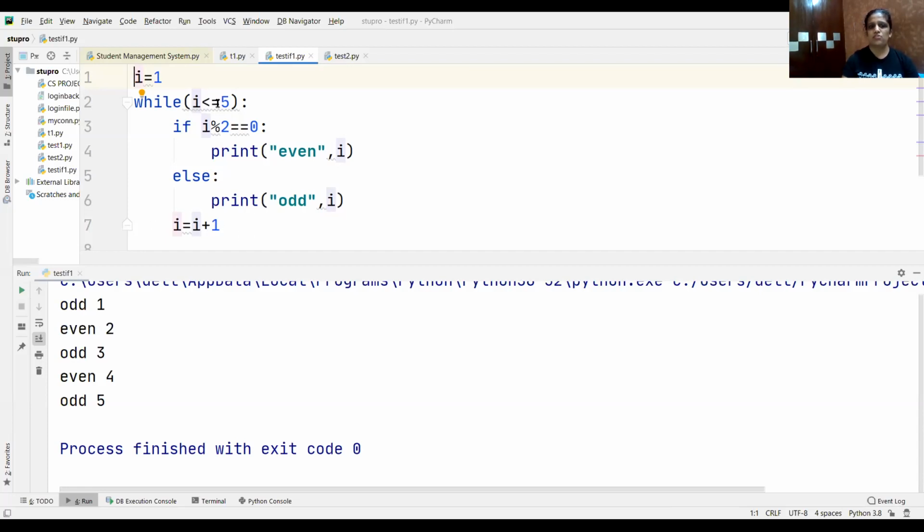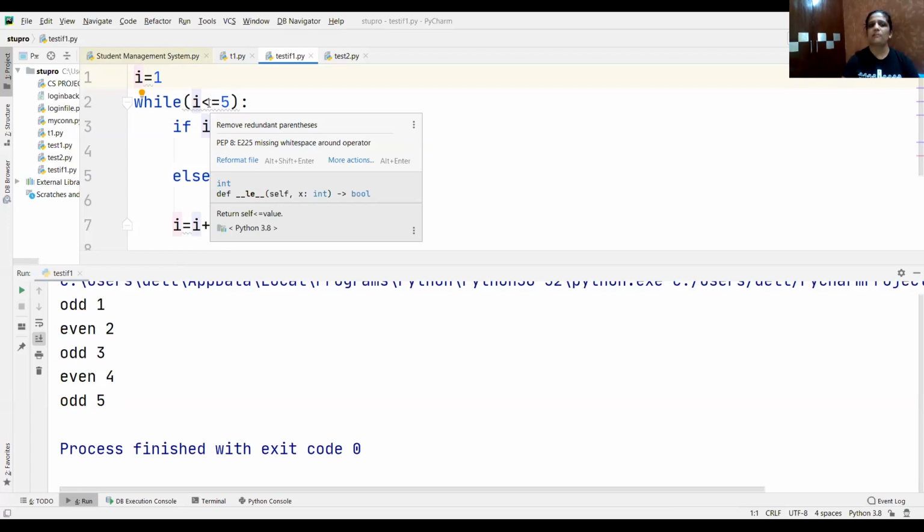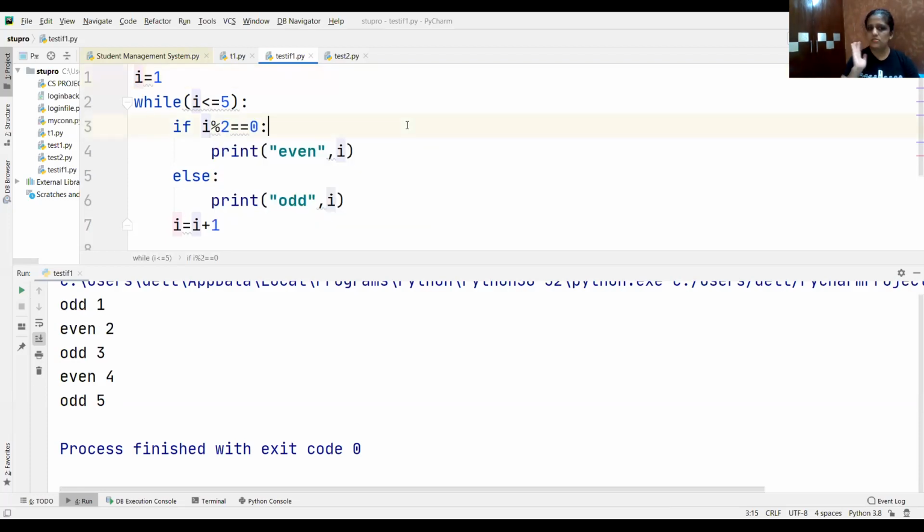2 plus 1, 3. 3 को चेक किया. 3 is less than 5. ठीक है. ट्रू है. उसे चेक किया. रिमाइंडर 0 आएगा? नो. ठीक है. तो वो कहाँ चला जाएगा? एल्स में. In else part it will come and it is odd. It will print odd. So like this it will go till the condition is false. As soon as the condition will be false, the loop will be terminated and the program execution will stop there. ठीक है. So like this you can do any sort of program.